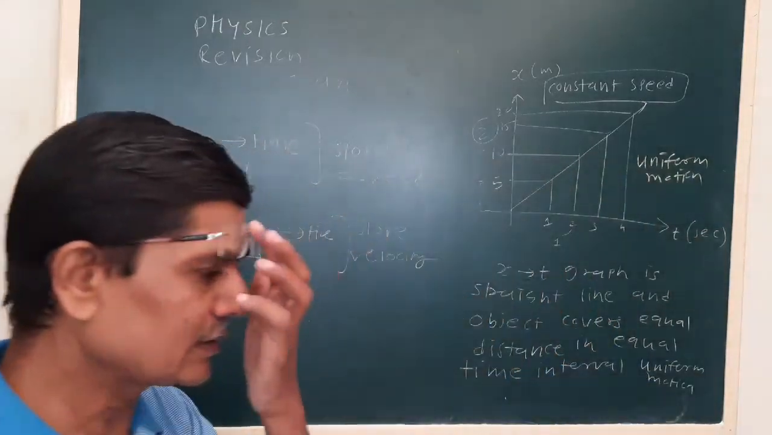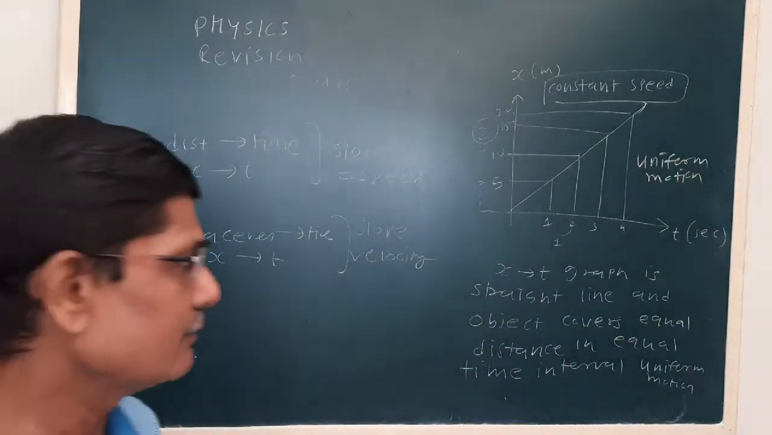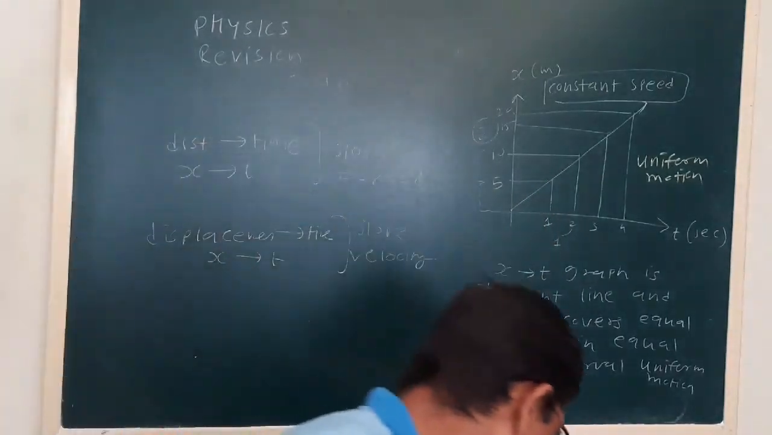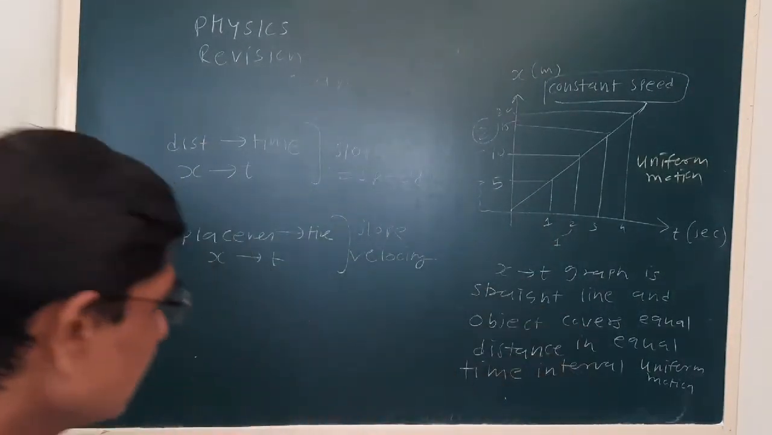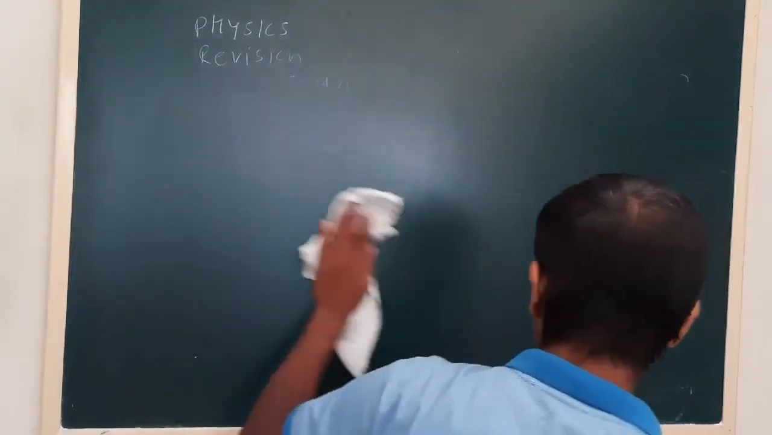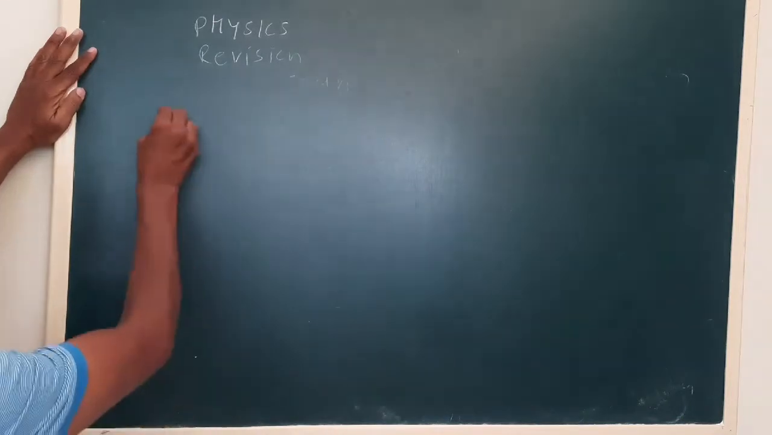Now see here, the object covers equal distance in equal time intervals, and the graph is a straight line. Now if the object does not cover equal distance in equal time intervals, then it represents non-uniform motion.